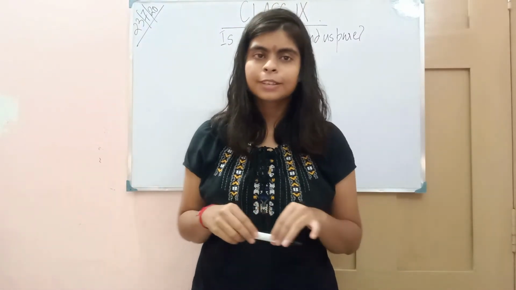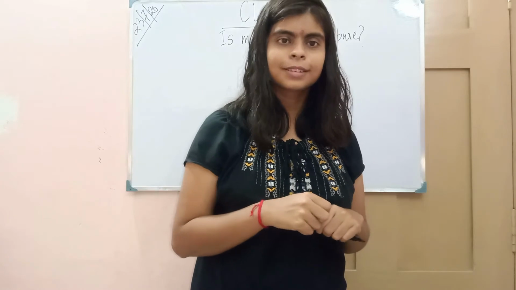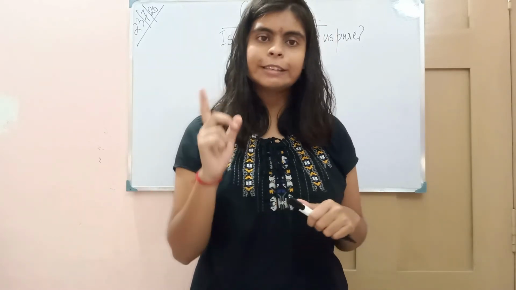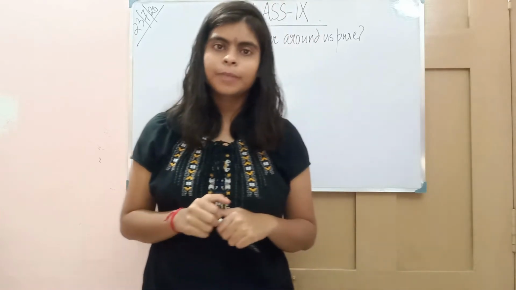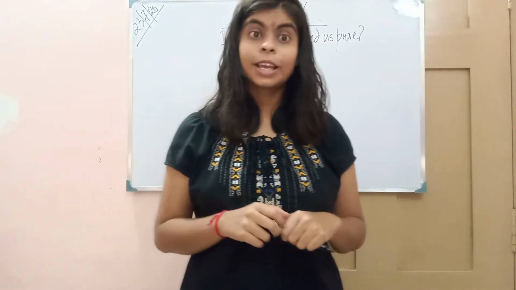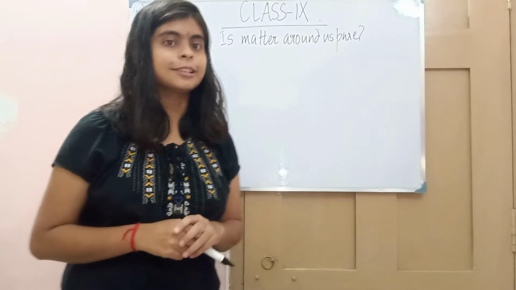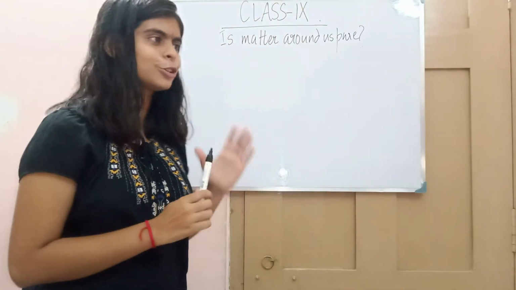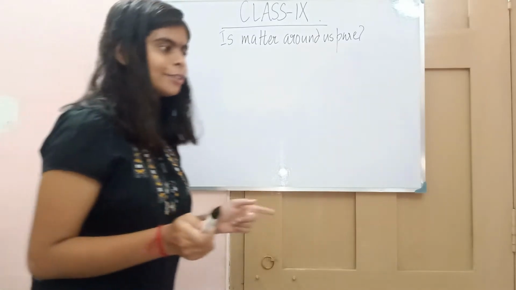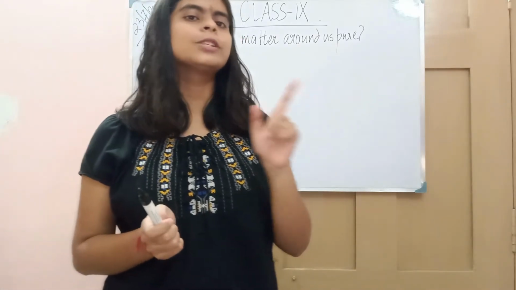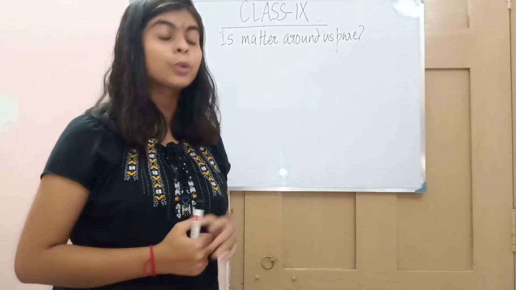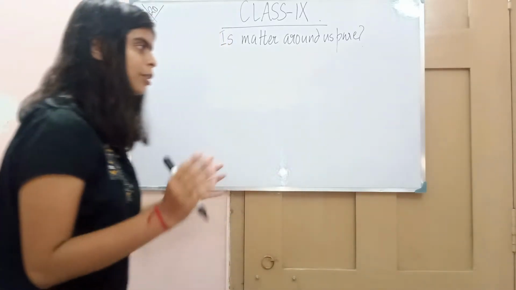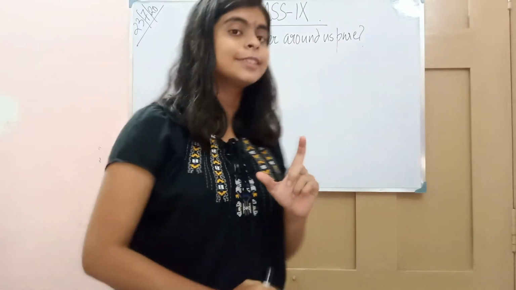But what if it is different? It can be different also, not necessarily always only one kind of atom. What if it is different? If it is different, then it is called a compound. Now you have understood that if it is different, then we should call it a compound. But to understand the compound, we have to know some basic thing. And what is the basic thing? Here I will use another term, that is molecule.